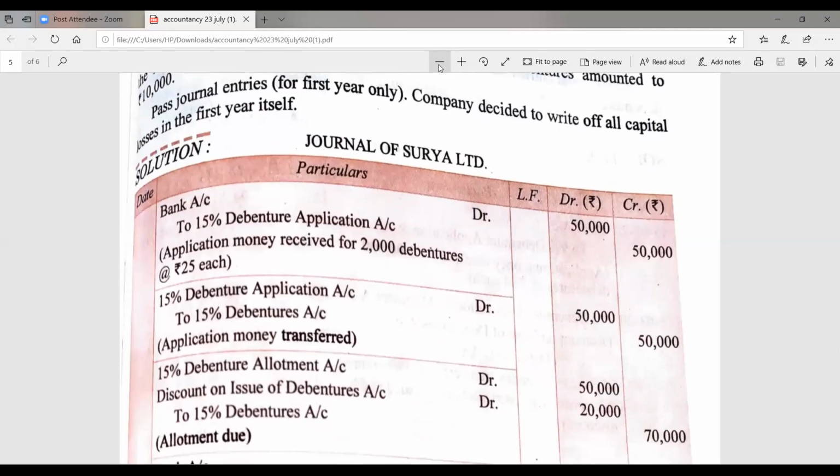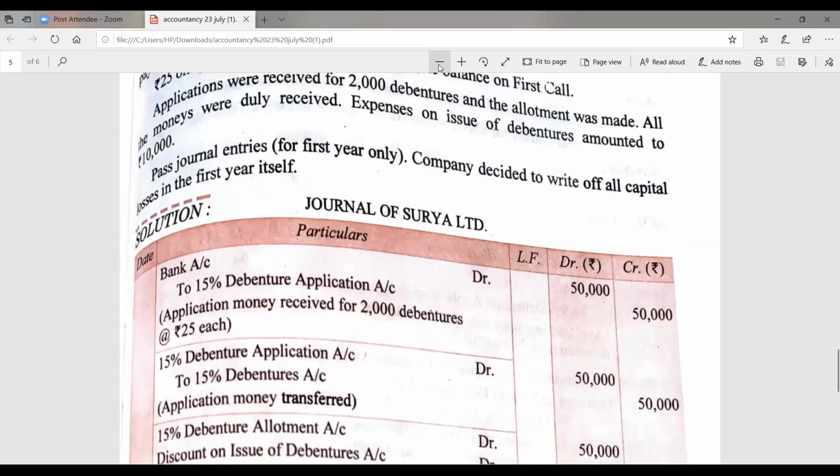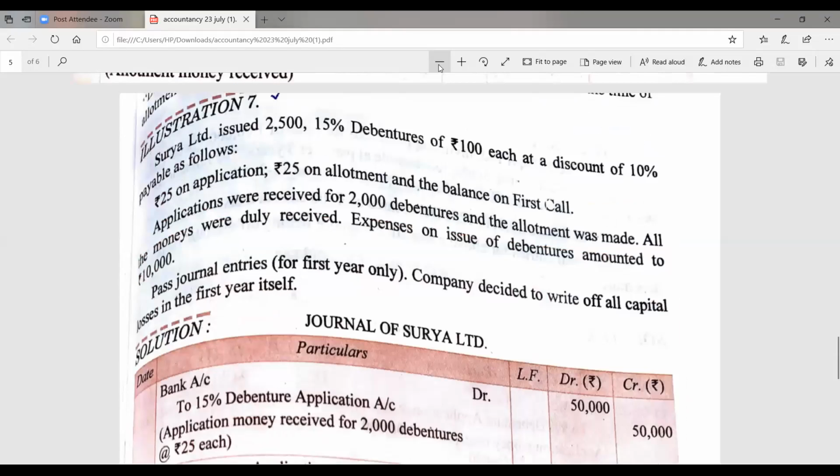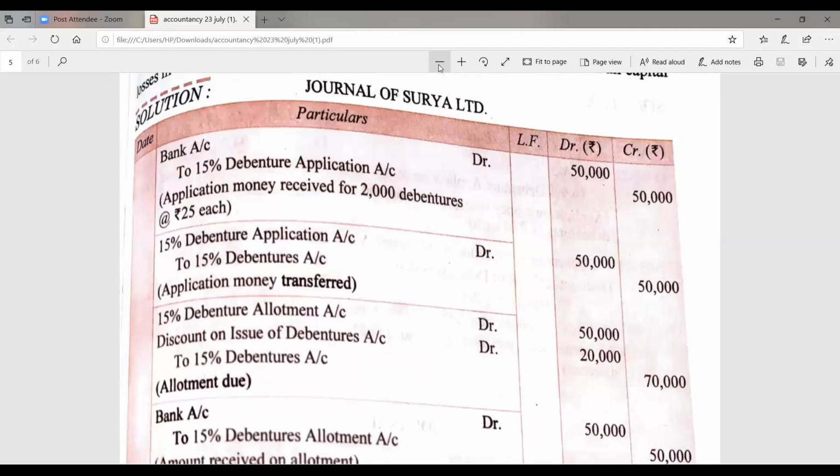So the debentures are 2,000: 2,000 into 25 on the debenture allotment money will be 50,000, 2,000 into 10 is 20,000, and 2,000 into 35 will be 70,000. This way we have to pass the entry of the allotment due. Please mark in your books. I'm repeating once again how the amount of this entry is to be calculated. Please mark as I am doing on the calculator, and mark it in your books as well.